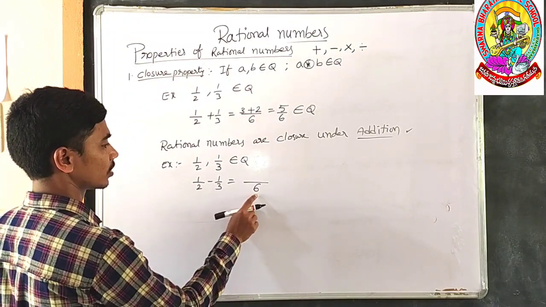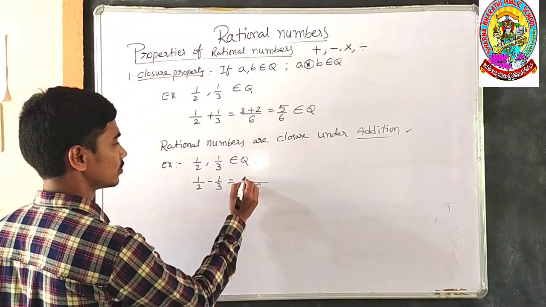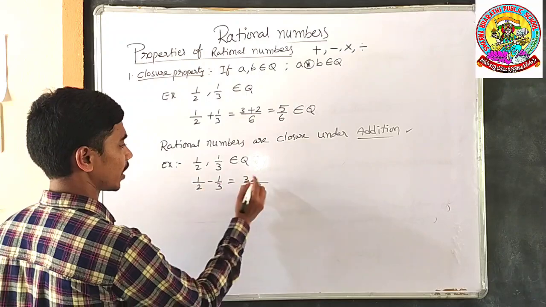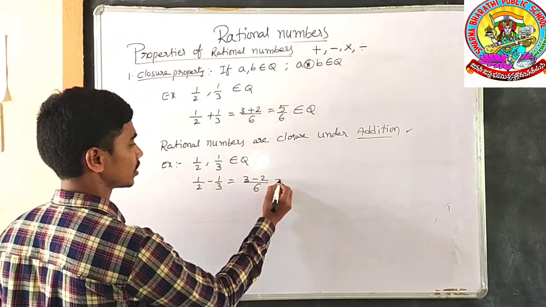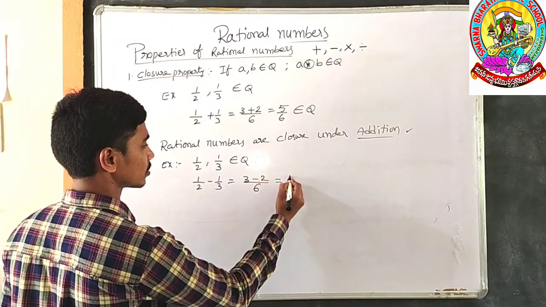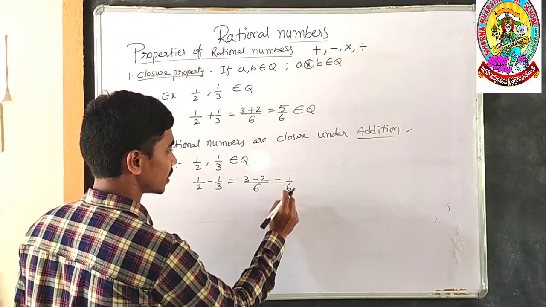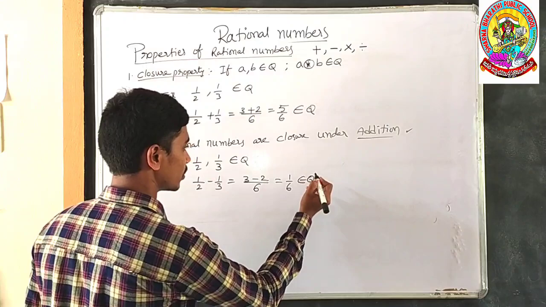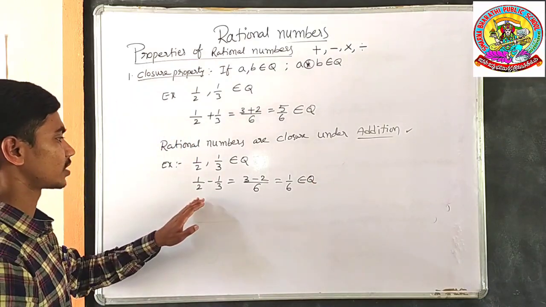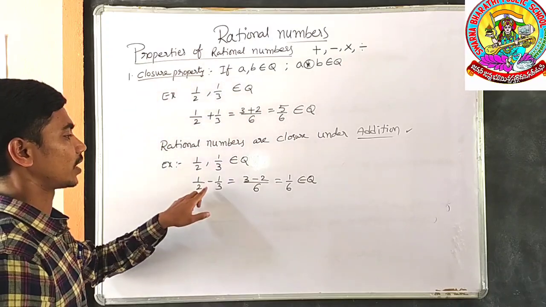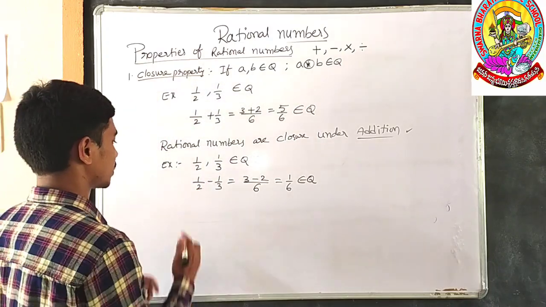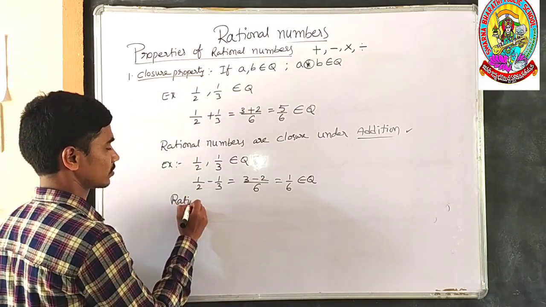In the second table you get 6 by 3 times, 3 into 1, 3, minus, in the third table you get 6 by 2 times, 2 into 1, 2, which is equal to 3 minus 2, which is equal to 1/6. 1/6 is also a rational number, which means rational numbers also follow the closure property under the operation of subtraction.